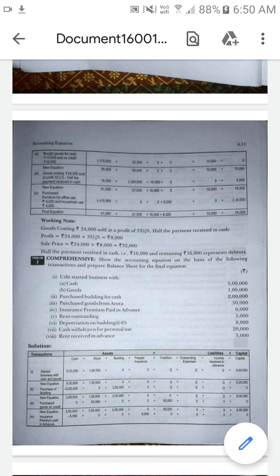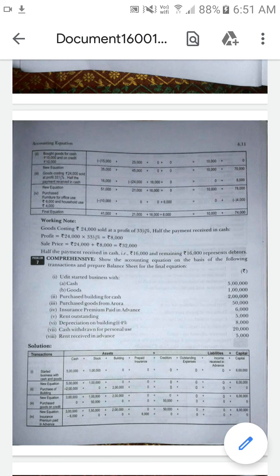So it also affects the capital amount. From the capital amount only they will pay the amount of rent for the occupied space and all. So the amount of capital will also be reduced. So there is a new liability coming under the heading liabilities, that is outstanding rent, and it also affects the capital amount. So two types of account will be coming under the liability side: one is the rent outstanding, and the other is the capital amount.